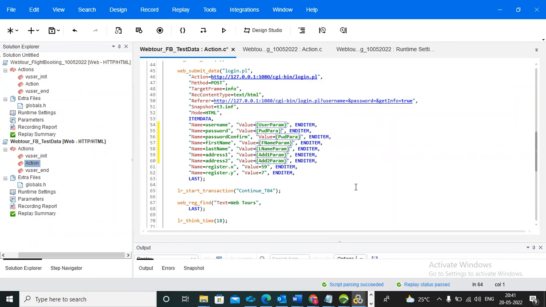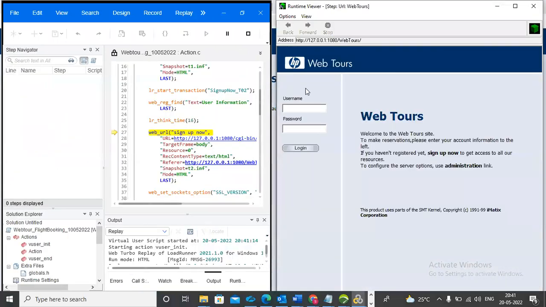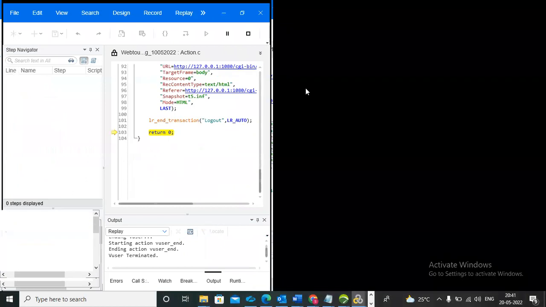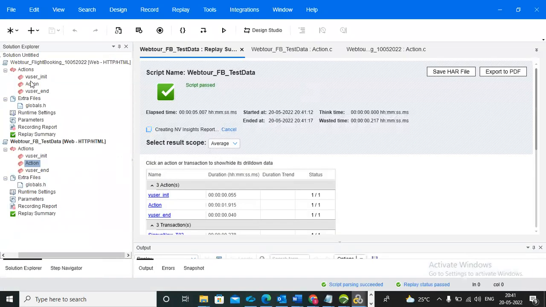So we have done all values, right? So you can save it. So you can execute now. We'll see whether a new user will be created or not. We need to see. See, we got an error because this user already existed. So now you can observe here.